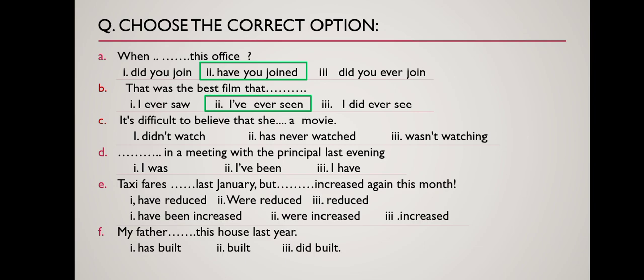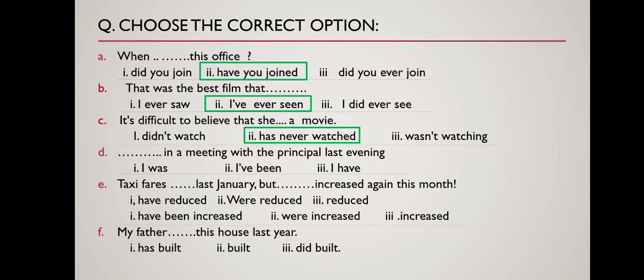Number 6, it's difficult to believe that she a movie. Didn't watch, has never watched, wasn't watching. Students, which option have you chosen? Let's check whether you are correct or made a mistake. Have you done correctly? It will be has never watched. It is difficult to believe that she has never watched a movie.